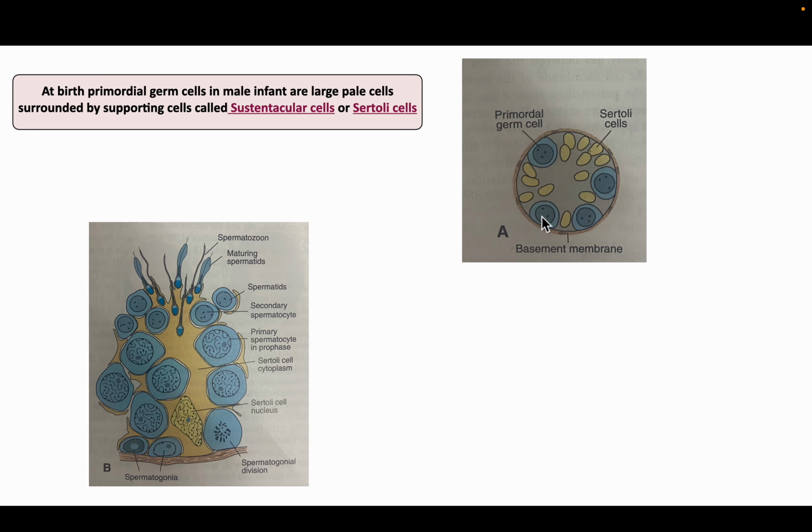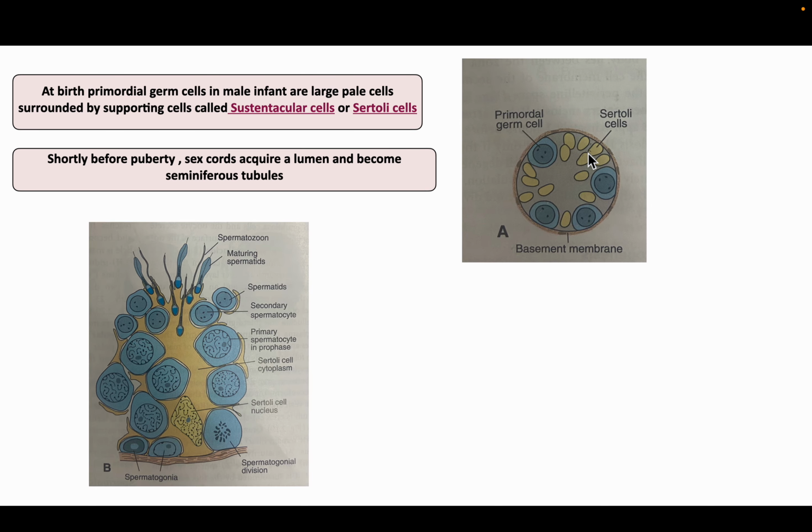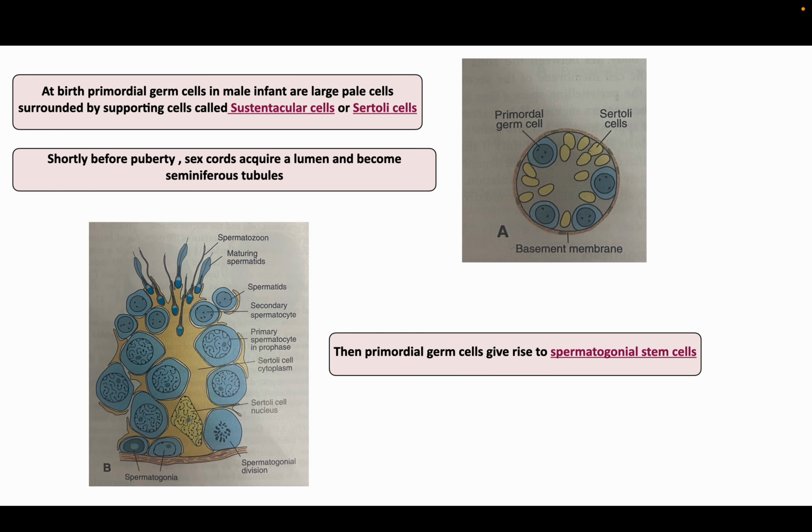At birth, the primordial germ cells in a male infant are large cells which are surrounded by supporting cells called sustentacular cells or Sertoli cells. Shortly before puberty, the sex cords acquire a lumen and become seminiferous tubules. Then the primordial germ cells give rise to spermatogonial stem cells.